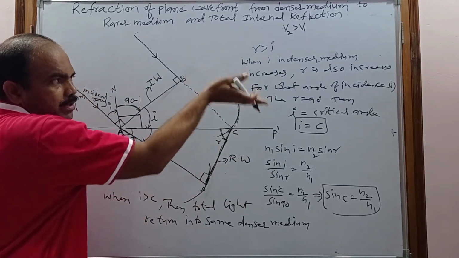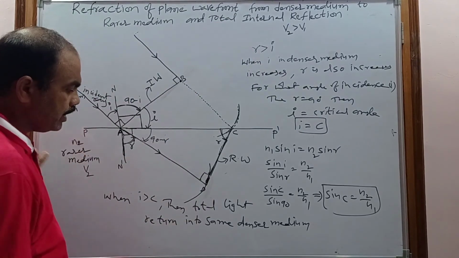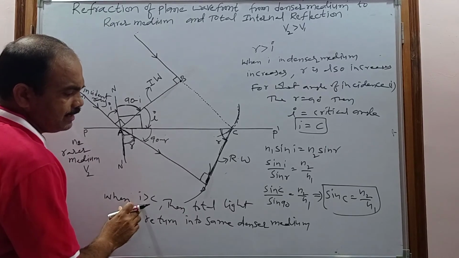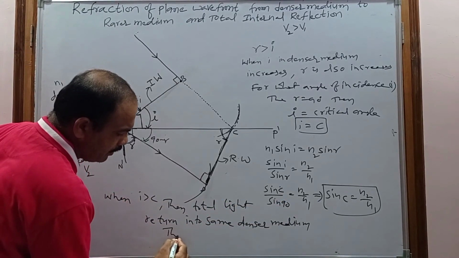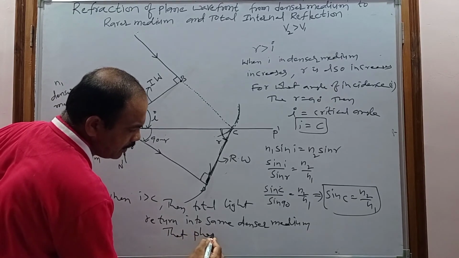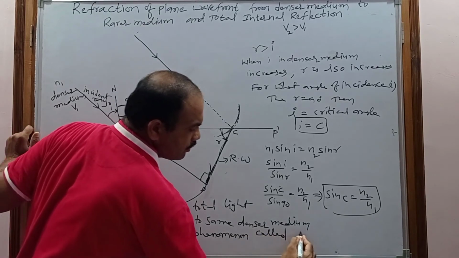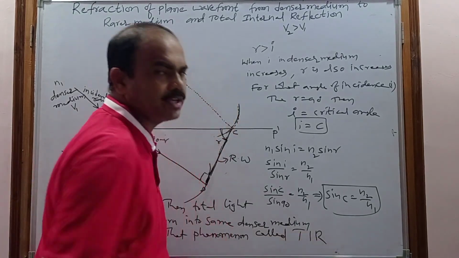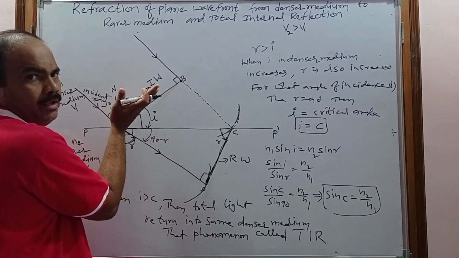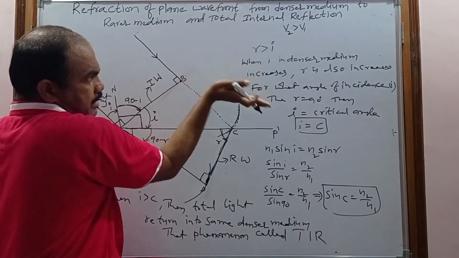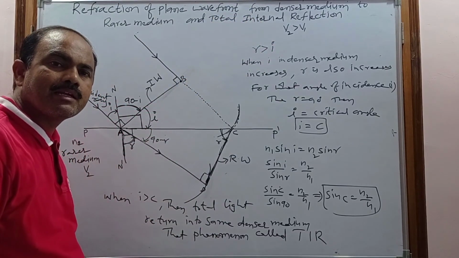That phenomenon is known as what? Total internal reflection. When i is greater than C, the total light will be returned into the same denser medium. That phenomenon is called total internal reflection. The plane wavefront returns into the same denser medium when it is incident at greater than the critical angle.